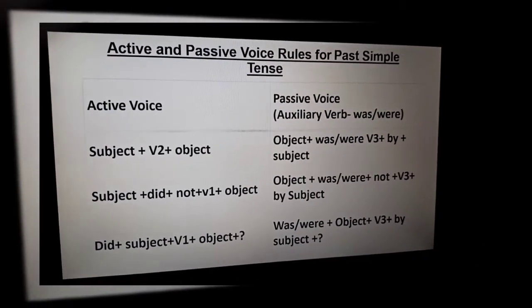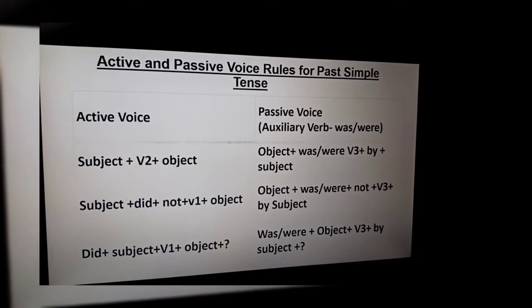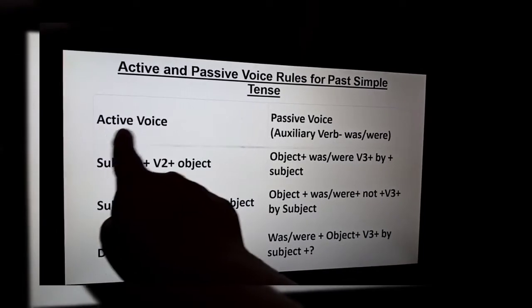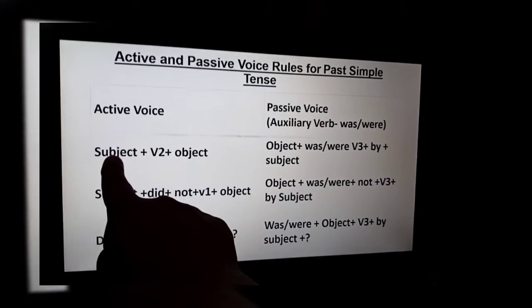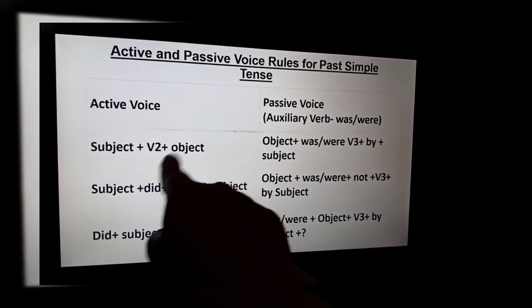First of all, we have to look at the rules by which an active sentence is transformed into passive voice. First of all, we have to look at active voice, where the subject is placed at the start of the sentence, then the second form of the verb, then the object.